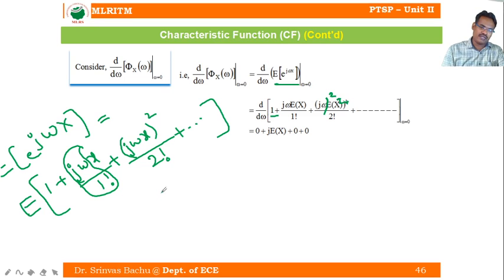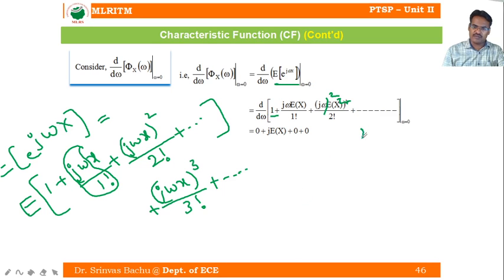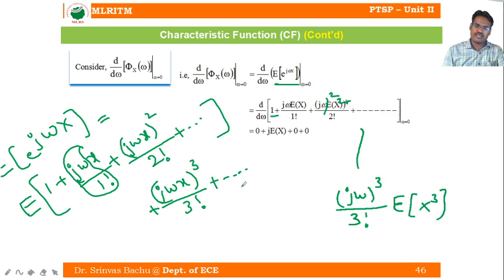Suppose a third term is there, j omega x whole cube by 3 factorial: j omega whole cube by 3 factorial into expectation of x cube. So we get the third moment about origin, then the fourth moment, fifth moment, and so on.